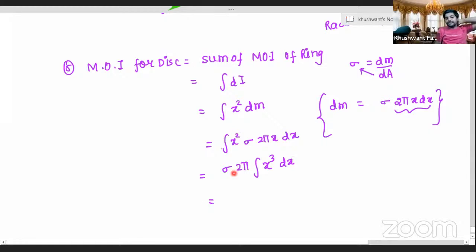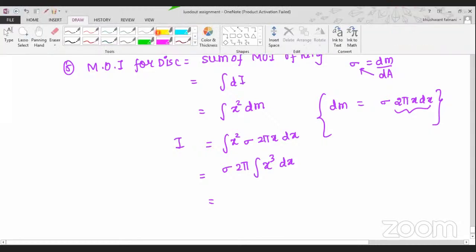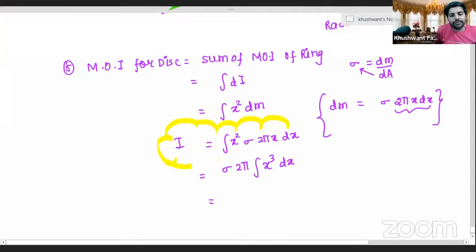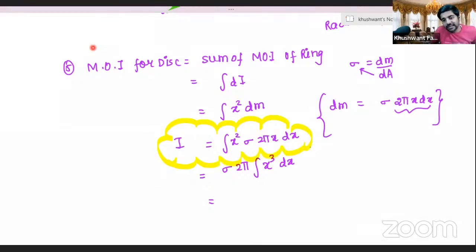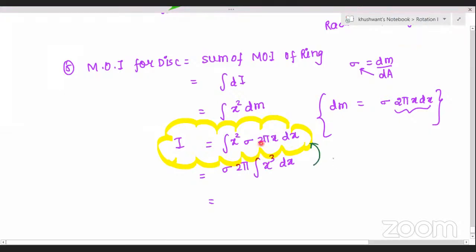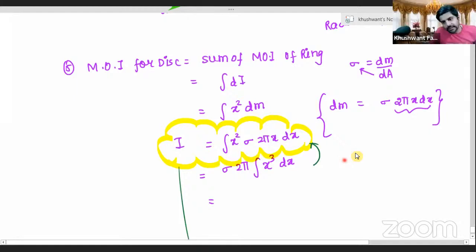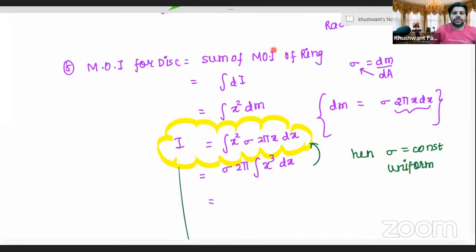Now, why has this sigma come outside? Because we are considering a uniform distribution. When we assume that sigma is a constant, only then will it come out. So this is the case when sigma is a constant, the uniform case. Everyone will write this down in your copies.